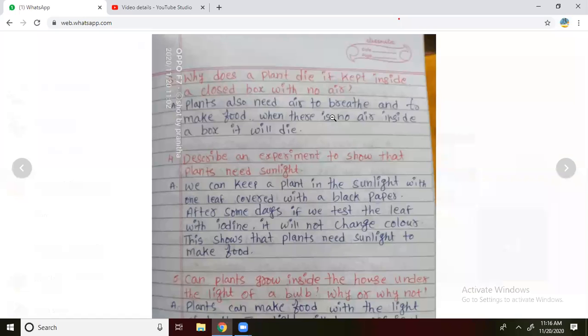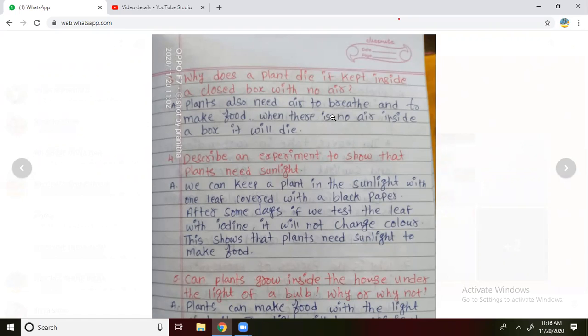They are asking us an experiment. We can keep a plant in the sunlight with one leaf covered with a black paper.